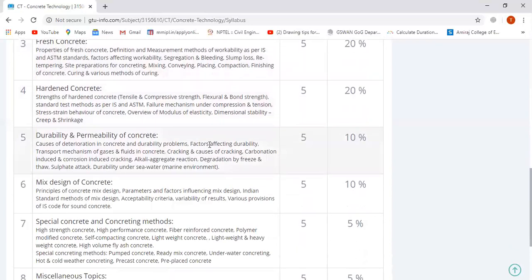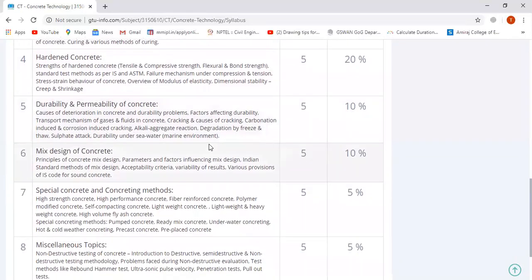The next chapter, chapter 4, is hardened concrete. This is the state after fresh concrete. In this state of hardened concrete, we study tensile, compressive strength, flexure strength, and bond strength. Next, standard test methods as per IS and ASTM, failure mechanism under compressive and tension, stress strain behavior of concrete, overview of modulus of elasticity, dimensional stability, creep and shrinkage.